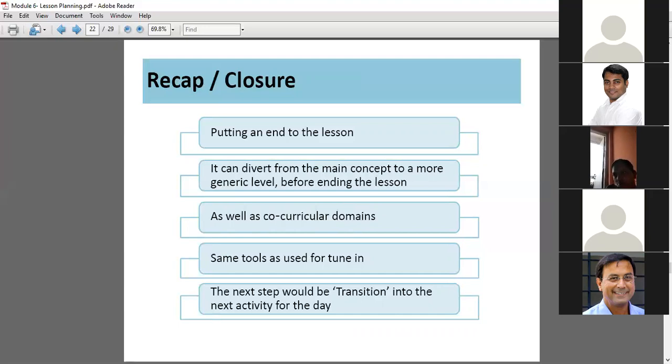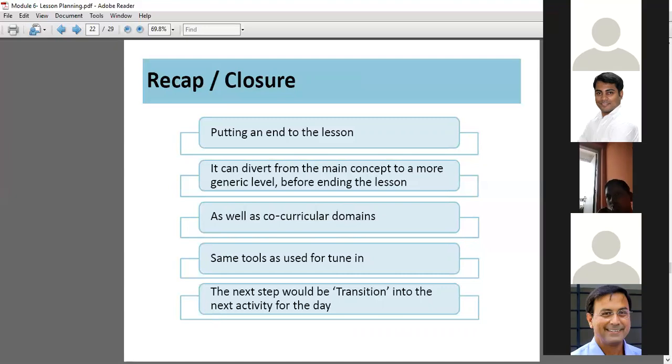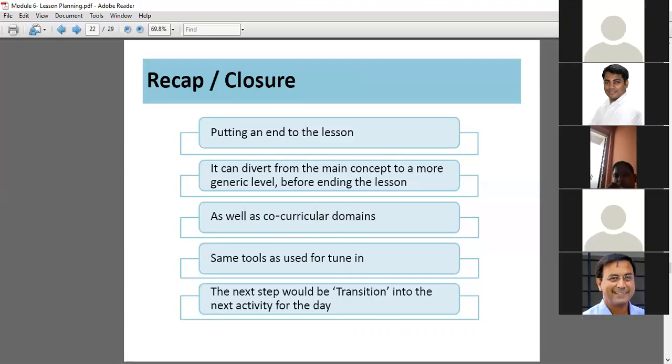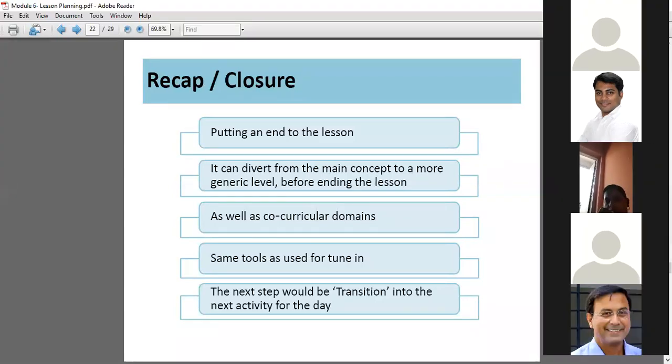Now for that, the teacher has to do some work, some planning, and spend some time preparing for that. Clear, Manisha ma'am? Manisha ma'am, is it clear? Point 2.